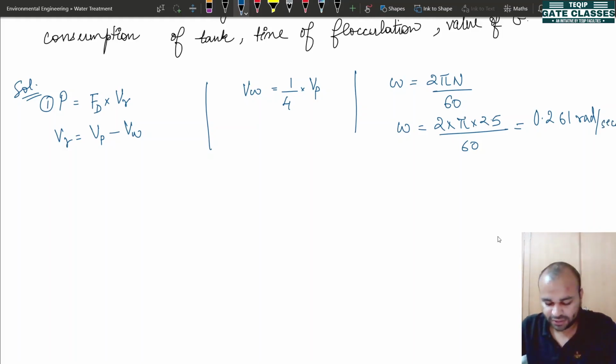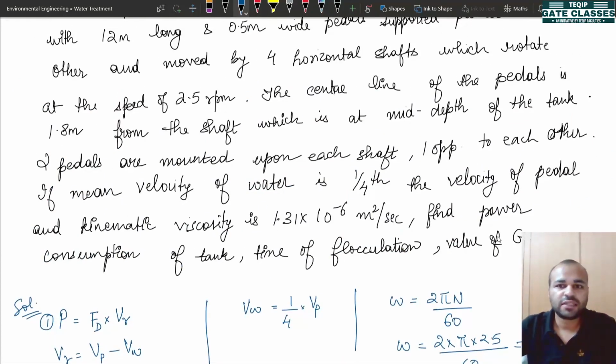Now we can calculate the velocity of pedals using this. It will be omega into R. What is the value of R given here? See, the center line of the pedals is 1.8 meters from the shaft. So this is the value that we need to use. 1.8 meters is the distance of center line of the pedals from the shaft. This is your value of R.